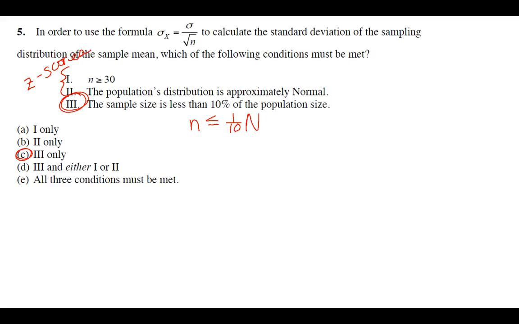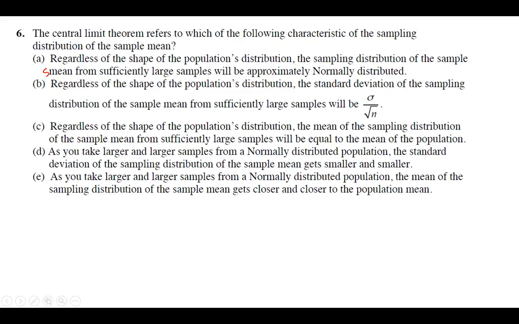Okay, number 6. The central limit theorem refers to which of the following characteristics of the sampling distribution of the sample mean? So the central limit theorem tells us that as long as we have a sample size greater than 30, then we can assume that the shape of our distribution is normal, which allows us then to do z-scores and normal CDF and all that. So reading each answer choice, A is the best answer here.